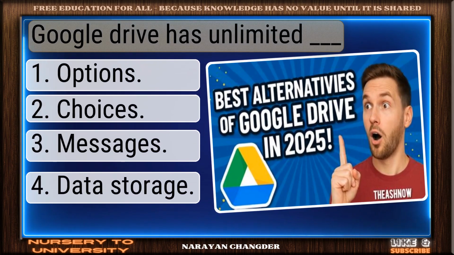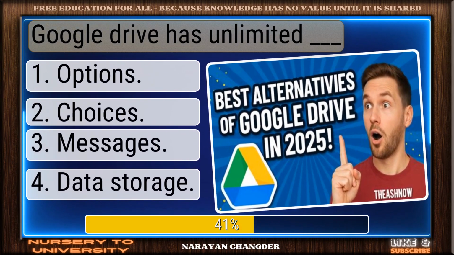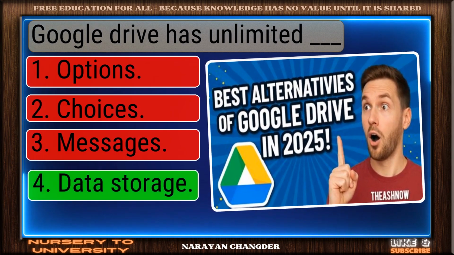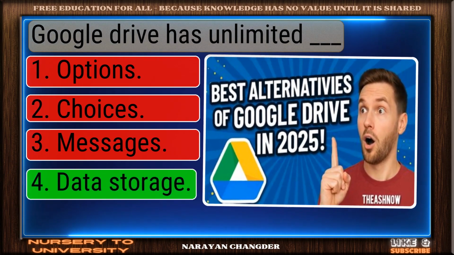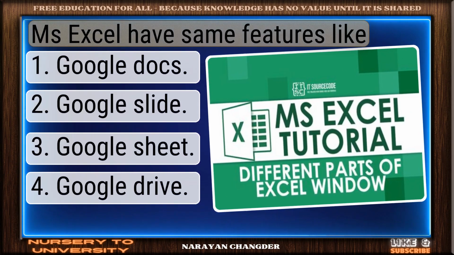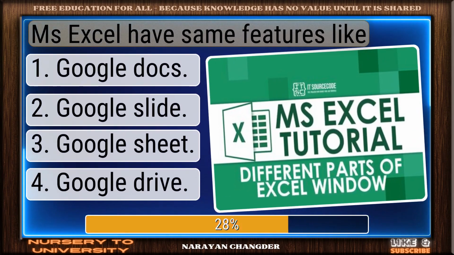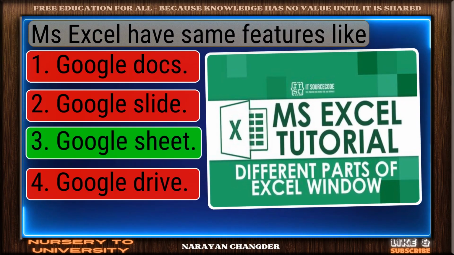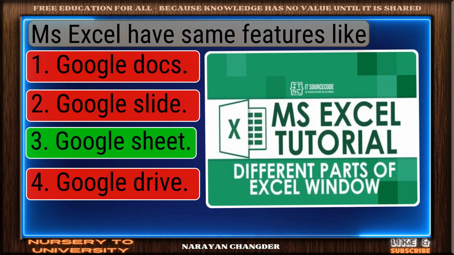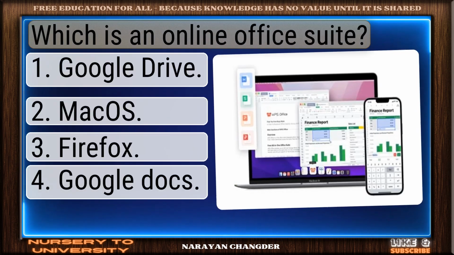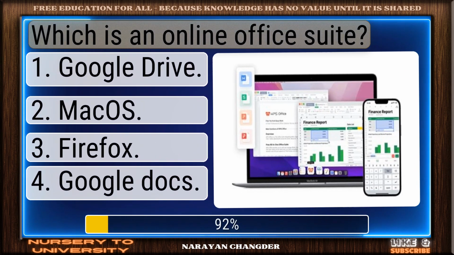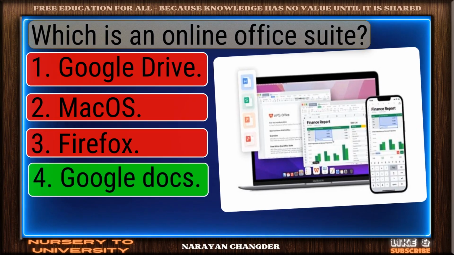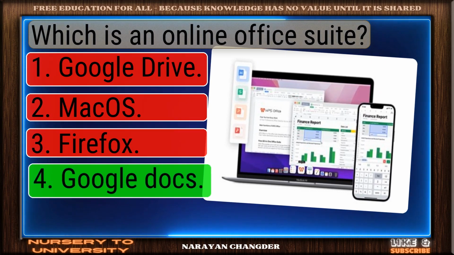Google Drive has unlimited dash. Well done. Data storage is the right choice. MS Excel has the same features like. Right again. Google Sheet is a valid answer. Which is an online office suite? Nice selection. Google Docs is the correct and valid answer.